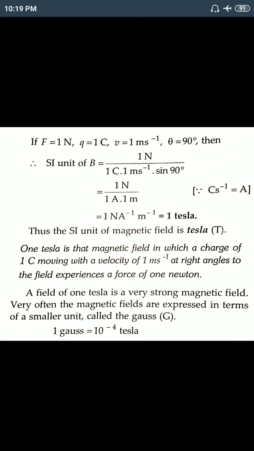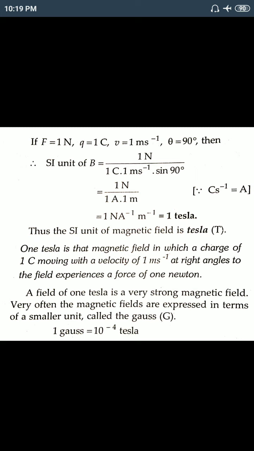So we can also define 1 Tesla. 1 Tesla is a magnetic field in which a charge of 1 coulomb moving with a velocity of 1 meter per second at right angles to the field experiences a force of 1 Newton. If you forgot this definition, but you remember the expression, and you put all values as unit value 1, then you can easily define 1 Tesla. Clear?